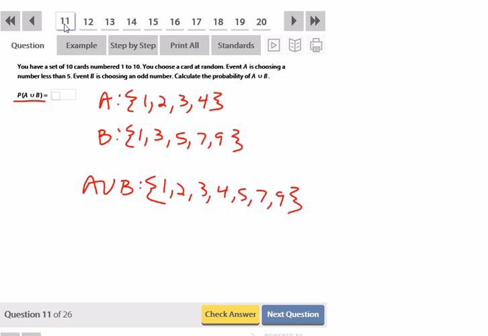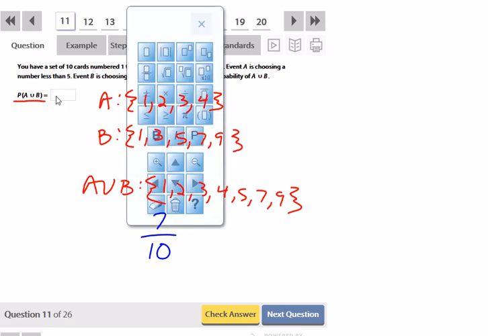And more important than what the numbers are is how many there are, because now if I want that probability, there are 7 elements in the union divided by 10 cards in total, so that's 7 over 10. That cannot be reduced, so I'll leave it as 7 over 10.